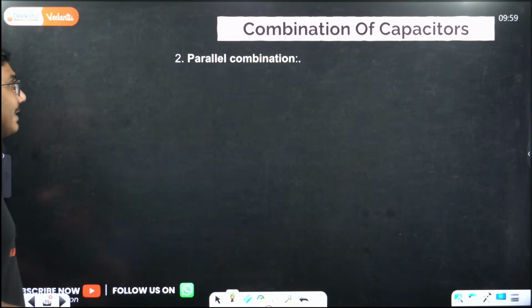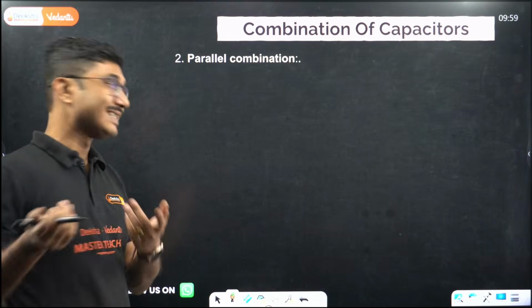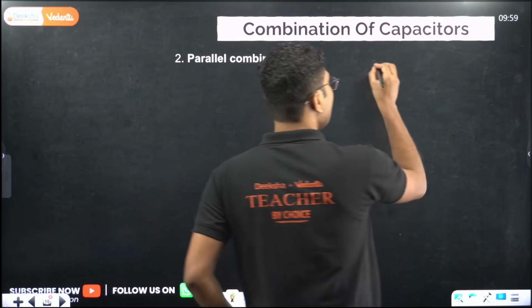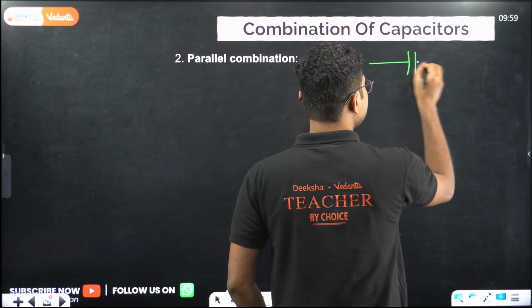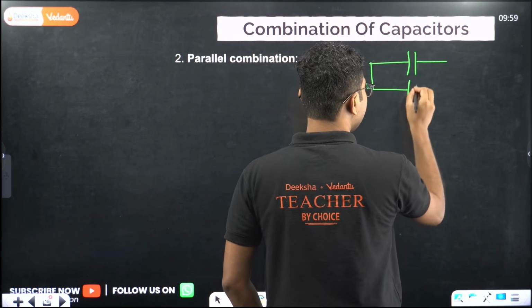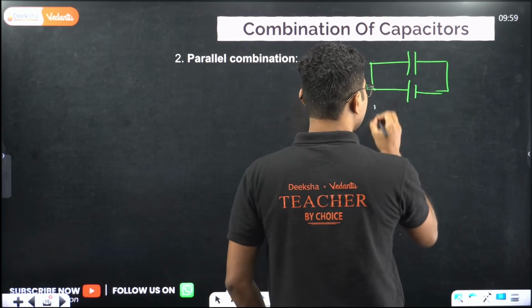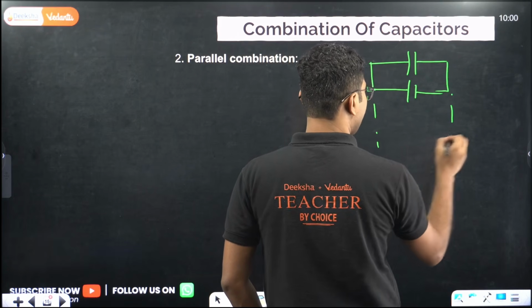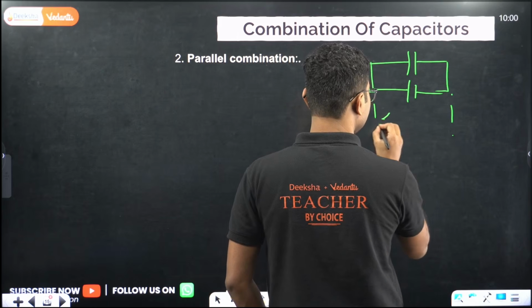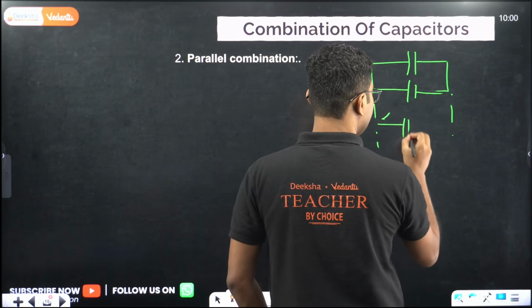Okay, next is parallel combination of capacitors. It is easier than series combination. In parallel combination, capacitances are connected like this. This is the general combination. Obviously, a lot of capacitors are there.